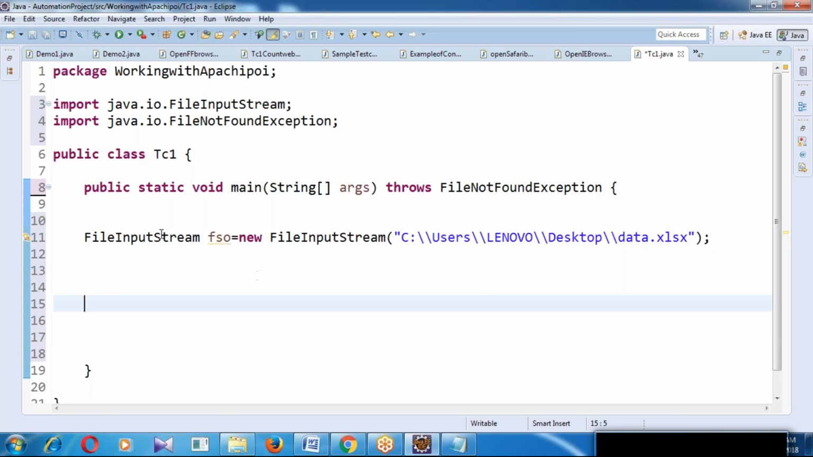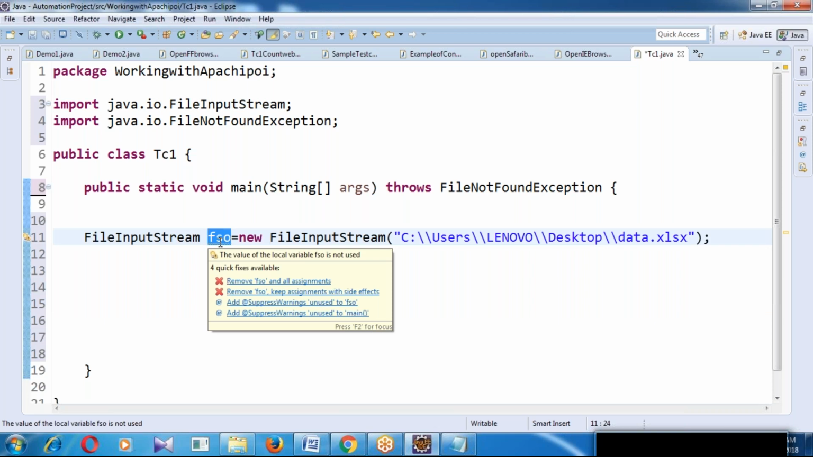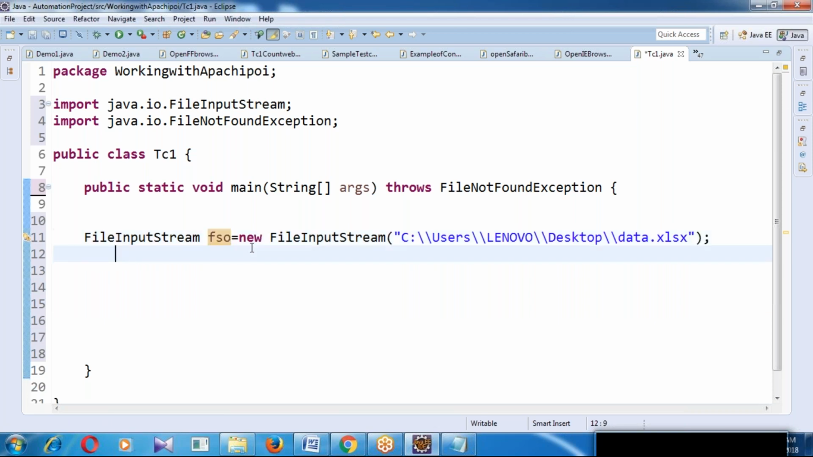So once again, FileInputStream is a class, and fso is an object variable equal to new FileInputStream. This is the location of the Excel file. After that, if you want to work with an Excel workbook and worksheet, see guys, this is